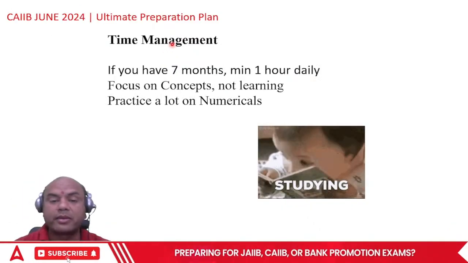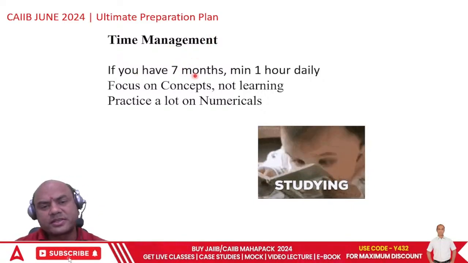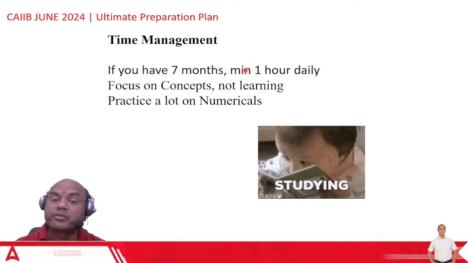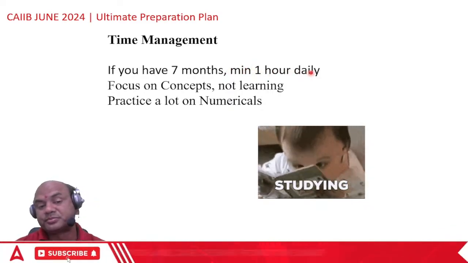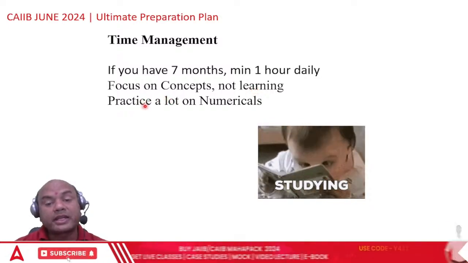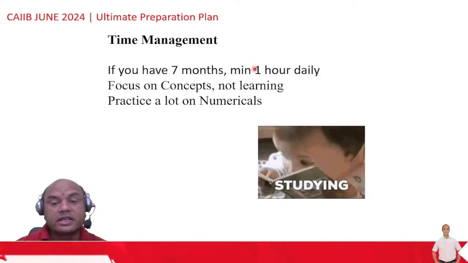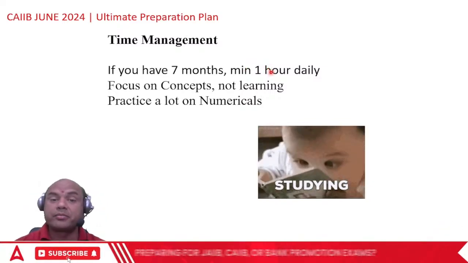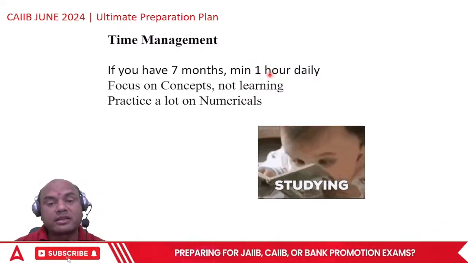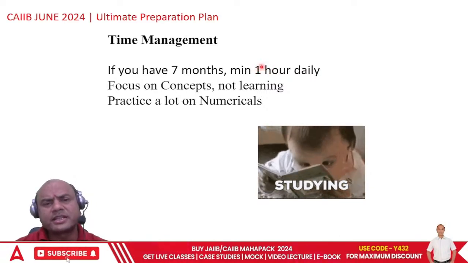Now let's go to time management. How do you manage the time? Now you have almost 6-7 months. So if you have 7 months, you have roughly minimum 1 hour daily. Focus on the concepts, not learning. Practice a lot of numericals. Very important part. See here, 1 hour daily studies are important for you. Otherwise, you can't clear it. Be sure about it. Do some studies on a daily basis.